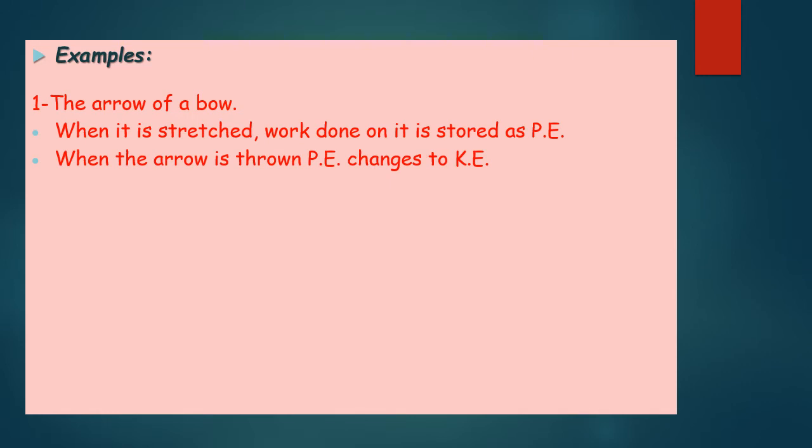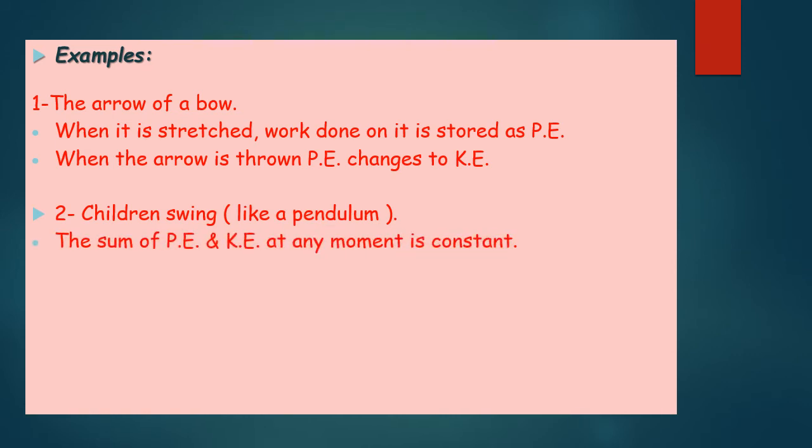When the arrow is thrown, potential energy changes to kinetic energy, because any moving body has kinetic energy. Children on a swing move like a pendulum. The sum of potential and kinetic energy at any moment is constant.